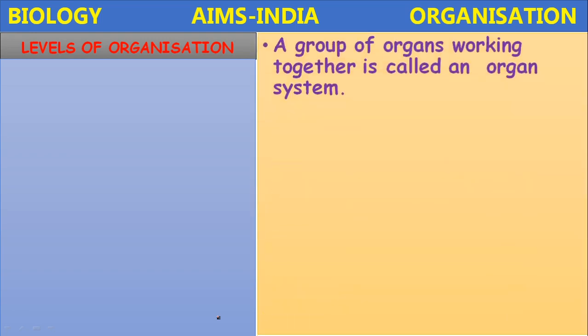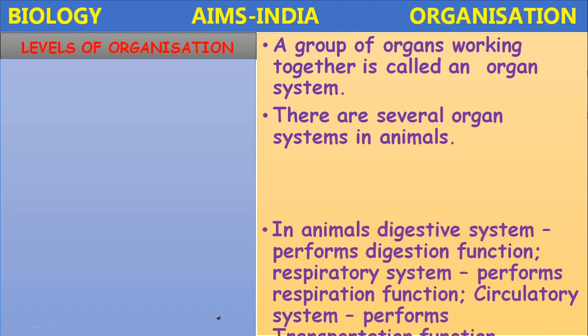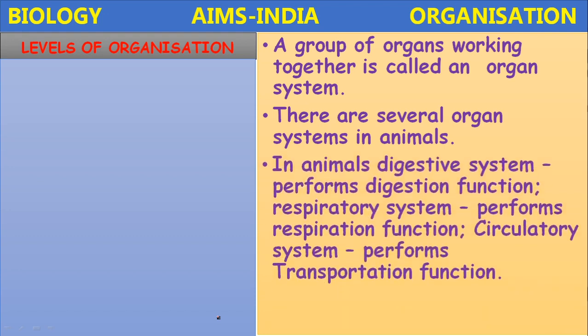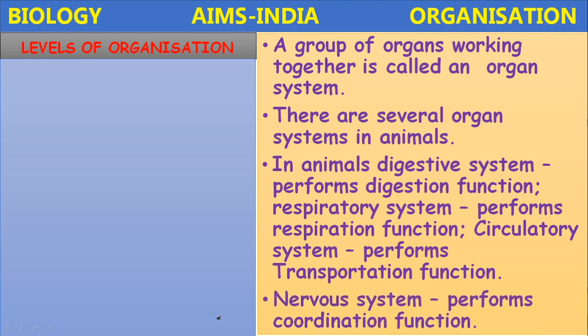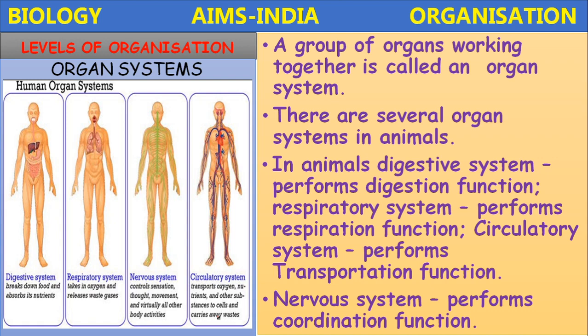Levels of organization. Organ system level. A group of organs working together is called an organ system. There are several organ systems in animals. In animals, the digestive system performs the digestion function. The respiratory system performs the respiration function. The circulatory system performs the transportation function. And the nervous system performs the coordination function. So like that, in animals, several organs combine to form the organ systems.